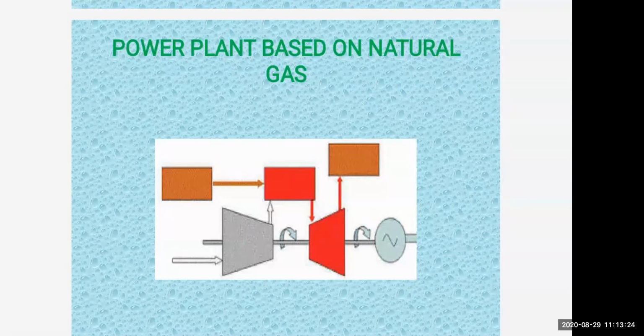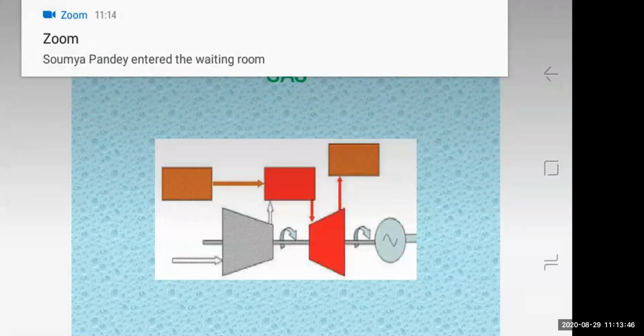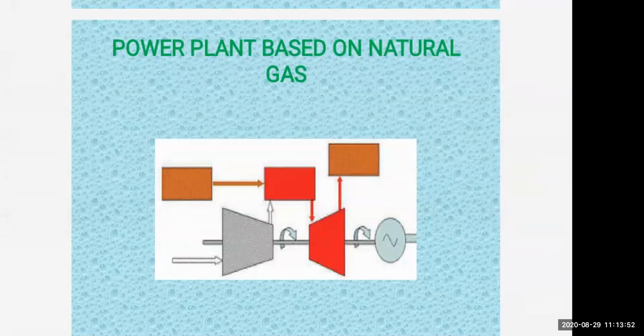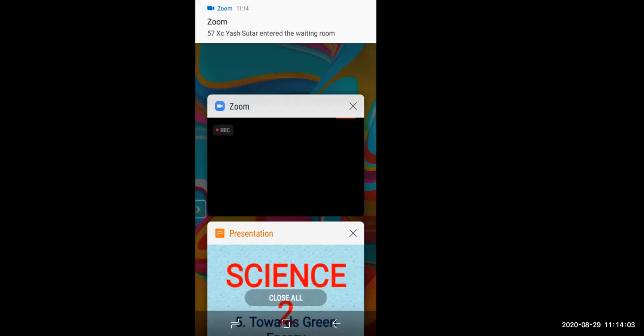There are many problems faced here, some because of pollution. There is also an increase in the percentage of carbon dioxide in the air, because we are burning the fuel continuously. What happens? Global warming occurs. Even nitrogen dioxide is generated because of burning of some fuels like coal, diesel, petrol, etc. All this can cause acid rain. Acid rain is also a problem. Air pollution will lead to several respiratory diseases like asthma.